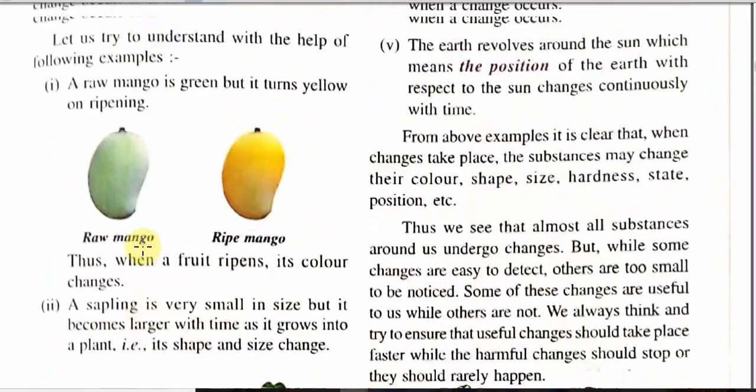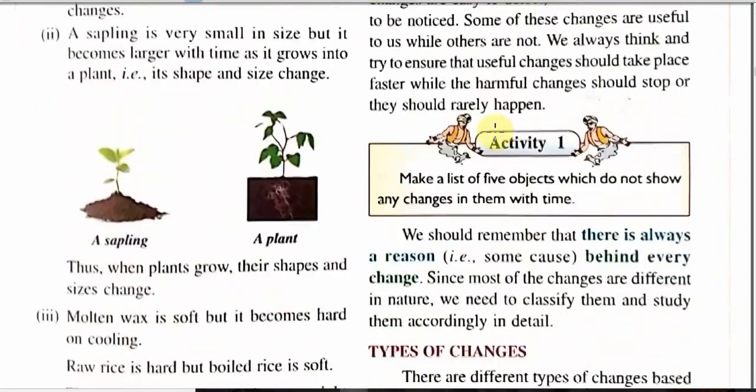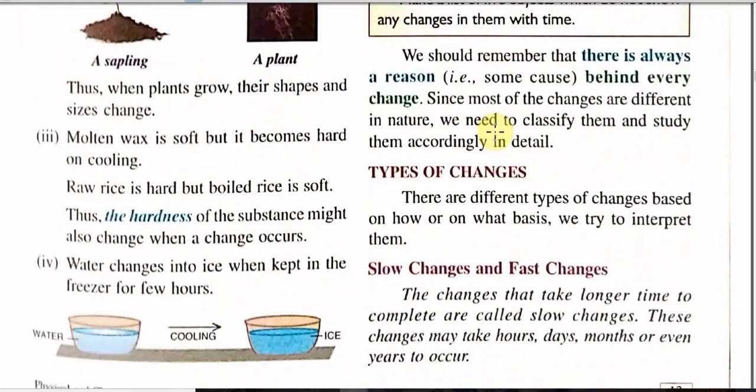We can also see that our earth revolves around the sun regarding a mean position, and day and night also happen. Now students, we can also say that there are many types of changes and there is always a reason behind every change. So let us go directly to types of changes and on what basis they are actually classified.